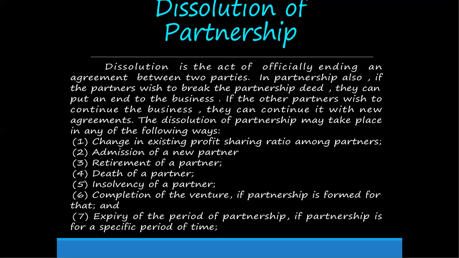Admission of a new partner, retirement of a partner, death of a partner, insolvency of a partner. This fifth character, in our book, there is no need to calculate insolvency of a partner. The sixth one, the completion of the venture. If the partnership is formed for that, this is also not under your chapter.